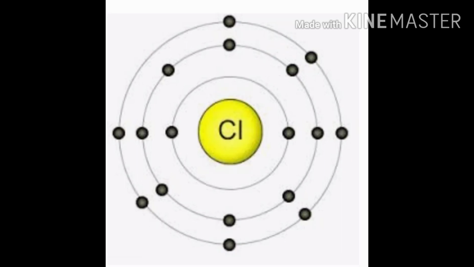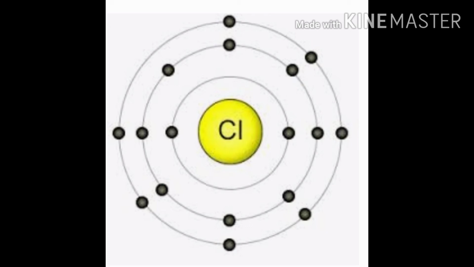Now let us see the orbital diagram of chlorine. As we know that chlorine's atomic number is 17, now see how the electrons are arranged. Here you will see that 2 electrons are present in the first shell, 8 electrons in the second shell, and 7 electrons in the third, outermost shell. It can have 8 electrons. Therefore, the chlorine atom is unstable.